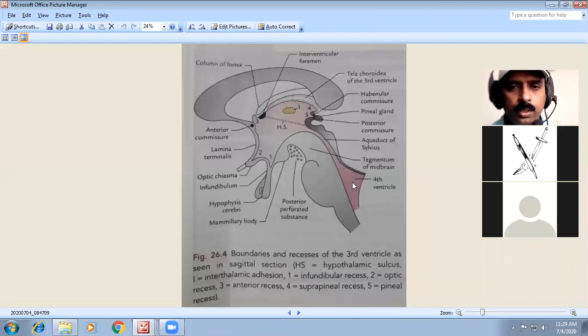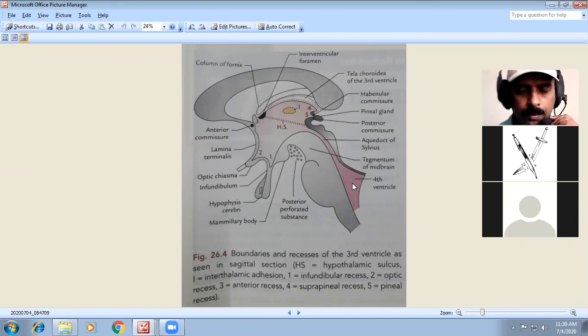In the brain we have ventricles, which should not be confused with the ventricles of the heart. In the heart there is a right and left ventricle, but in the brain we have the ventricles: two lateral ventricles, one third ventricle and one fourth ventricle.